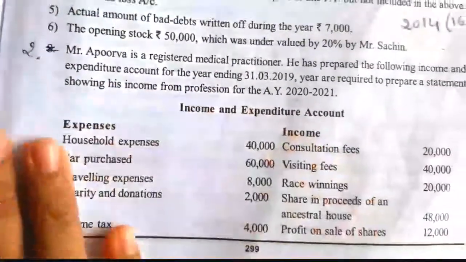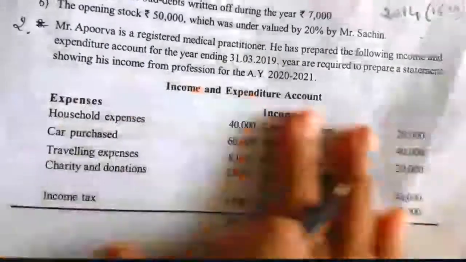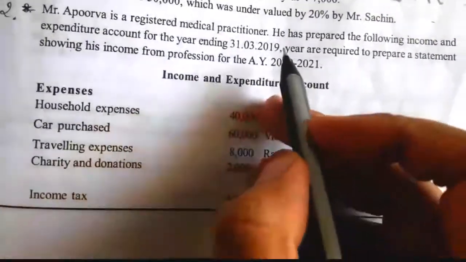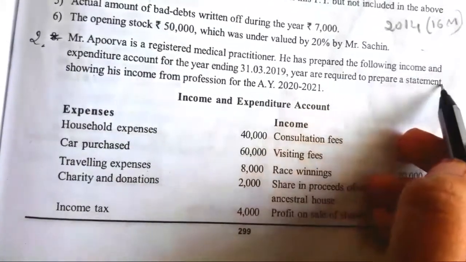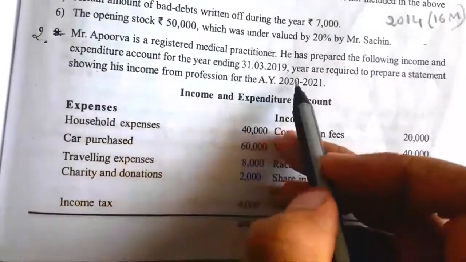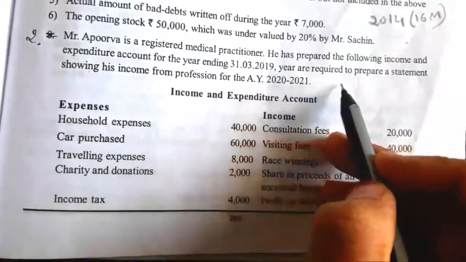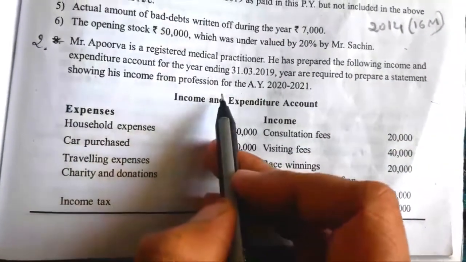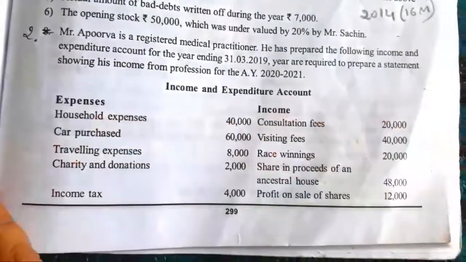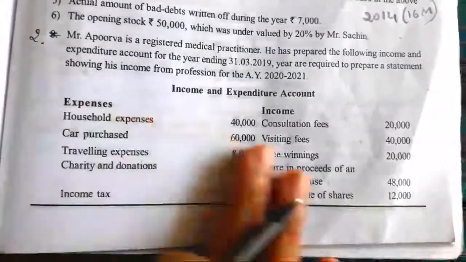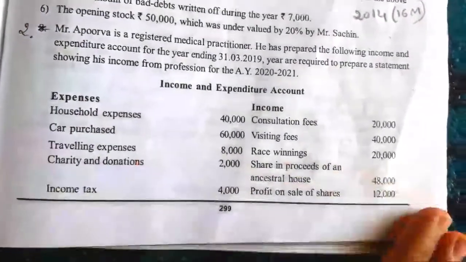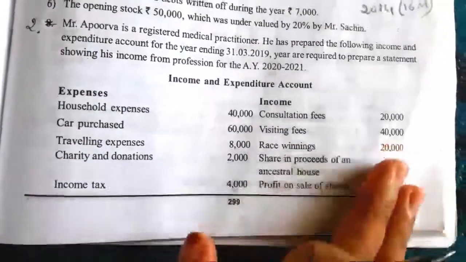Now see illustration number 2, a similar illustration. This is homework for you. Mr. Apurva is a registered medical practitioner. He has prepared the following income and expenditure account for the year ending 31st March 2019. You are required to prepare the statement showing his income from profession for the assessment year 2020-21. Here they have given the income and expenditure account. The debit side shows expenses and the credit side shows incomes.